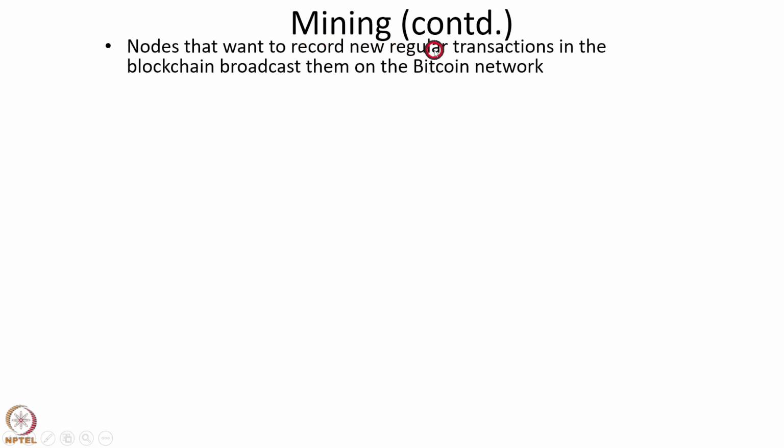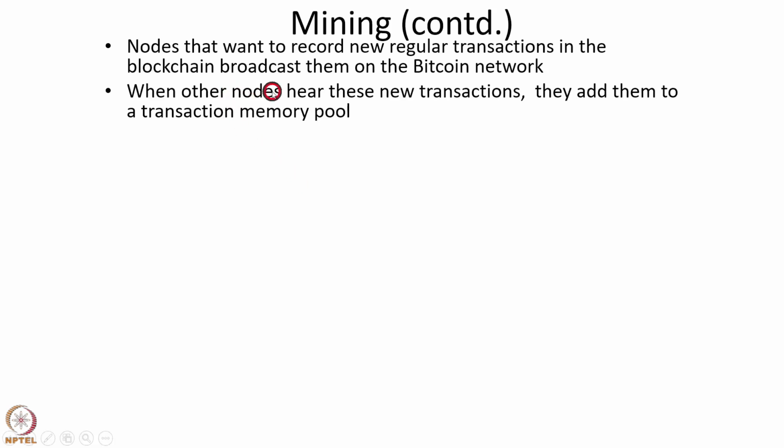Nodes that want to record new regular transactions in the blockchain broadcast them on the Bitcoin network. So these transmissions of new regular transactions are received by miner nodes, and when they create new blocks, they may include these transactions in the blocks that they add to the blockchain.